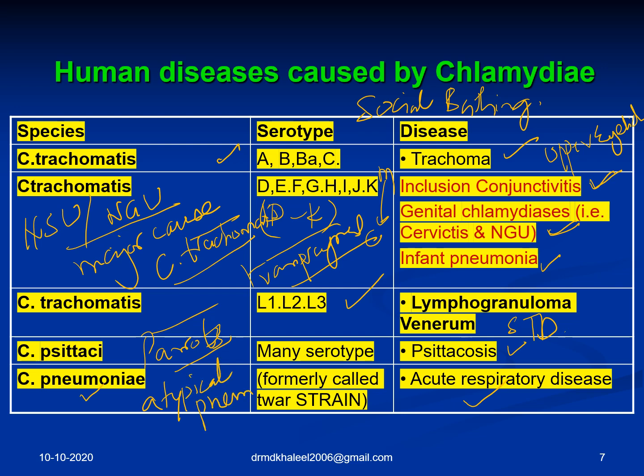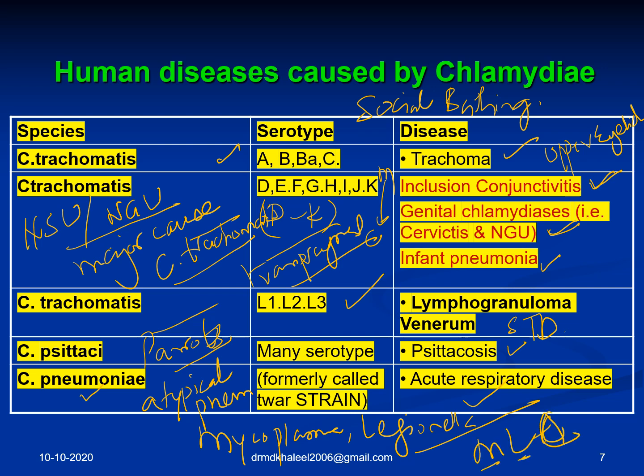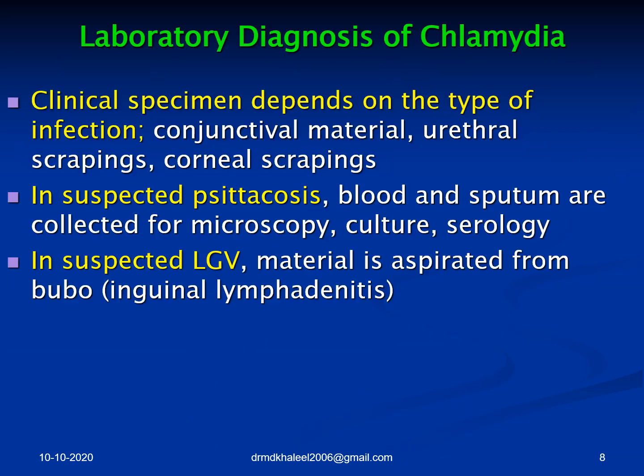Atypical pneumonia is also caused by Mycoplasma and Legionella. The mnemonic to remember this is MLC, Member of Legislative Council: Mycoplasma, Legionella, and Chlamydia, which produce atypical pneumonia.